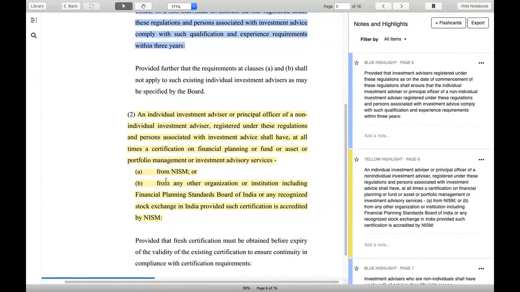And from any other organization or institution including FPSB or any recognized stock exchange in India providing the same certification, which is accredited by NISM. The certification which you do has to be accredited by NISM, like the investment advisory certification in NISM, or the financial planning board also covers this investment advisory course. So you can take that certification also. Both are applicable as a qualification furnishment.